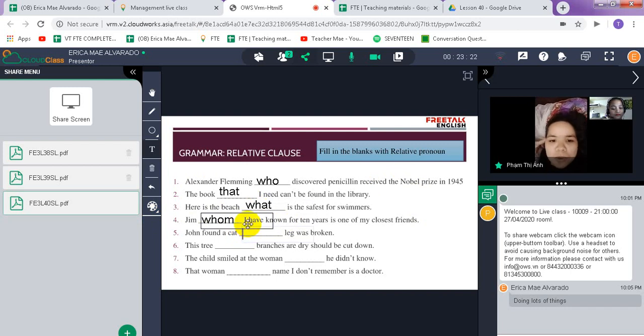Number five: John found a cat which leg was broken. Number six: Richie, whose branches are dry, should be cut down.